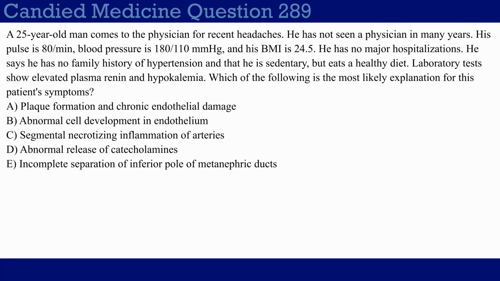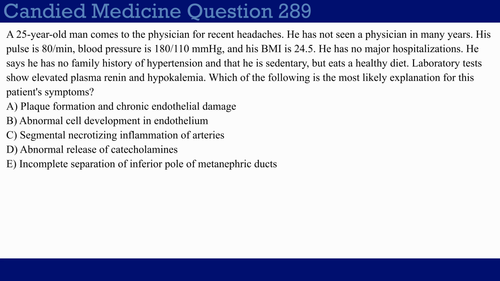A 25-year-old man comes to the physician for recent headaches. He has not seen a physician in many years. His pulse is 80 per minute, blood pressure is 180 over 110 millimeters mercury, and his BMI is 24.5. He has no major hospitalizations. He says he has no family history of hypertension and that he is sedentary, but eats a healthy diet. Laboratory tests show elevated plasma renin and hypokalemia.